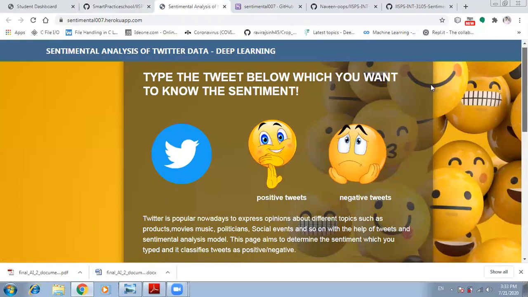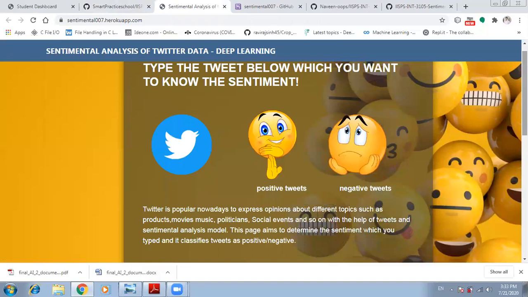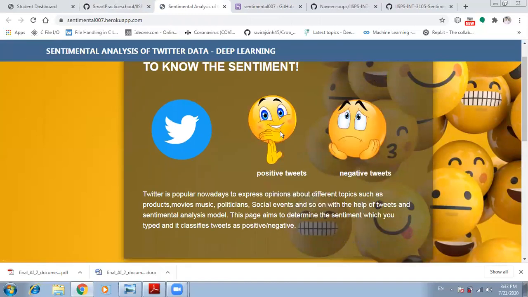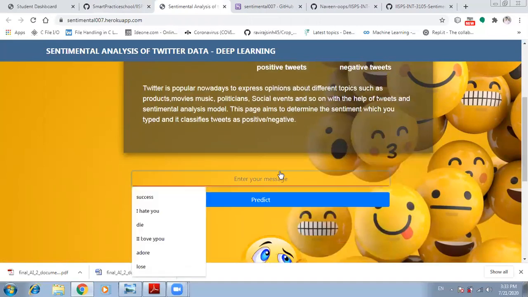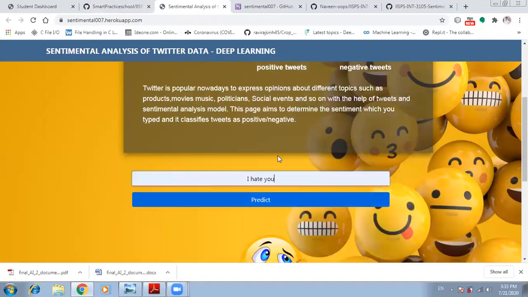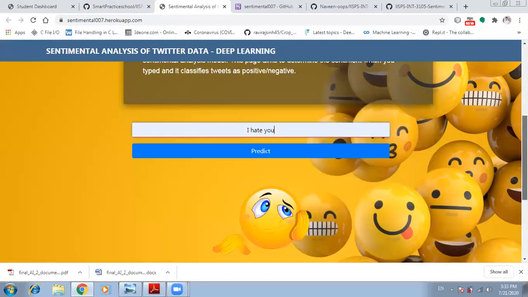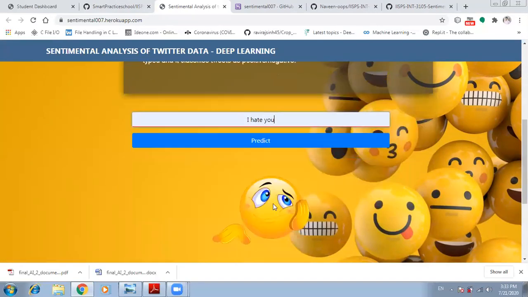You can see if the user types the corresponding tweet here, and it is a positive tweet, it will show this happy emoji. If it is negative, it will show the image of the sad emoji. Next, you have to type the tweets. If you type I hate you, this is a negative thing. Initially it will show a waiting emoji, which prompts you to type something.